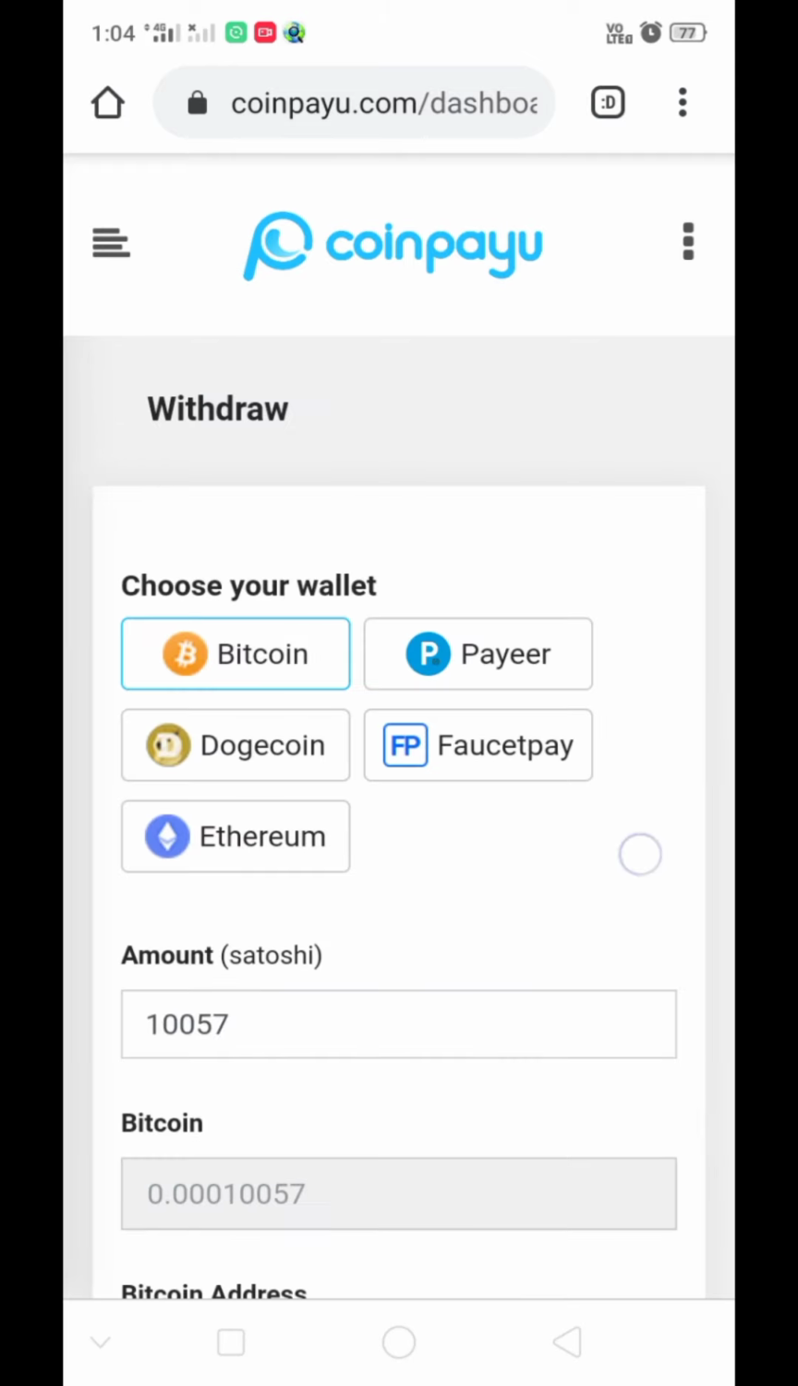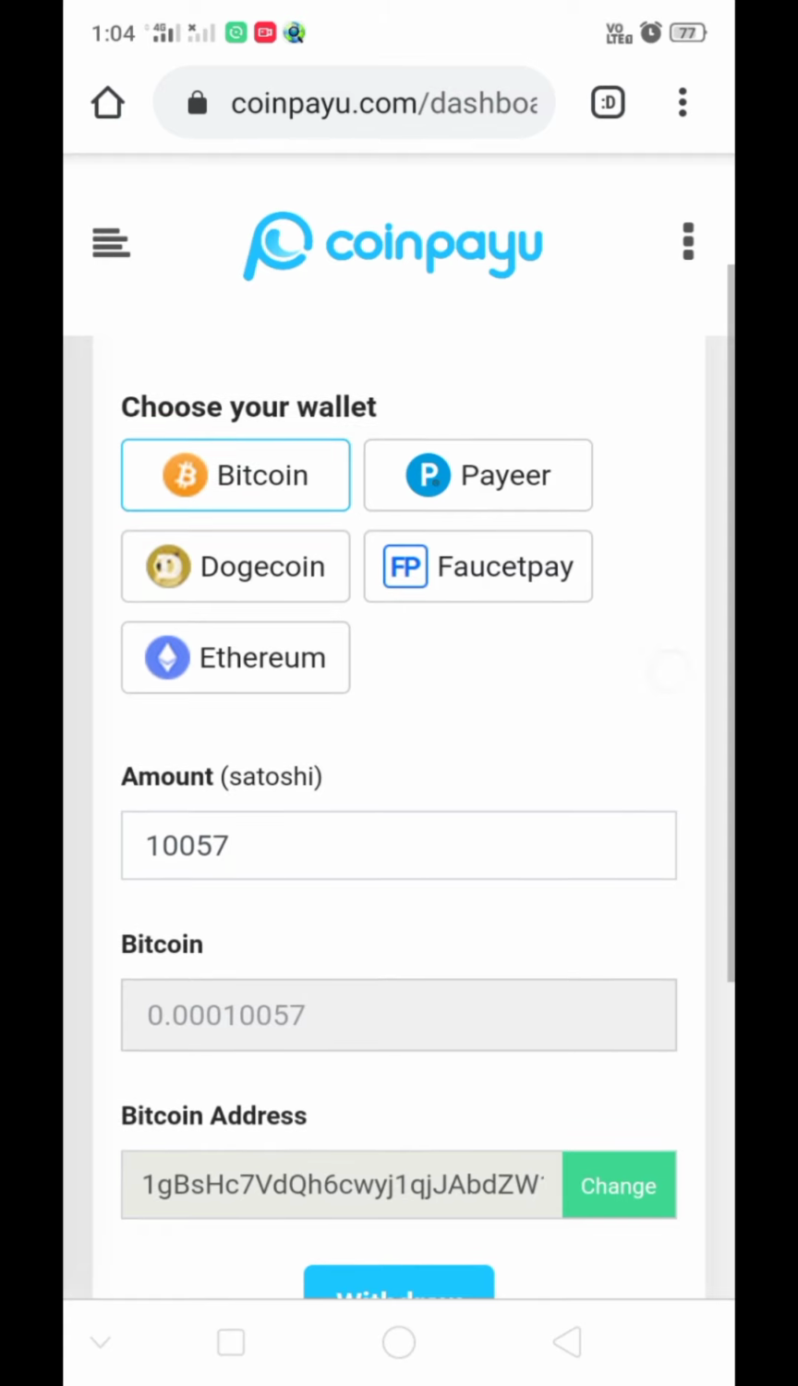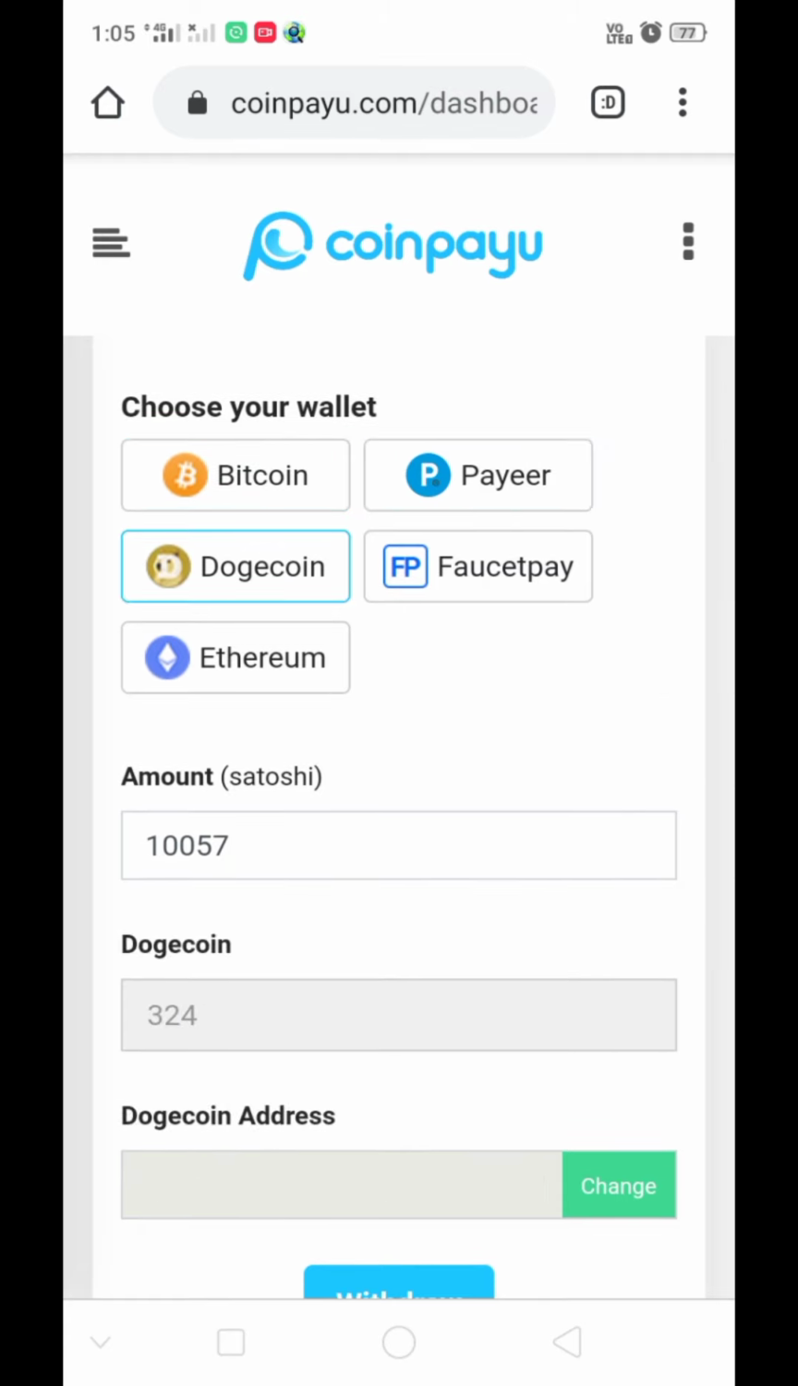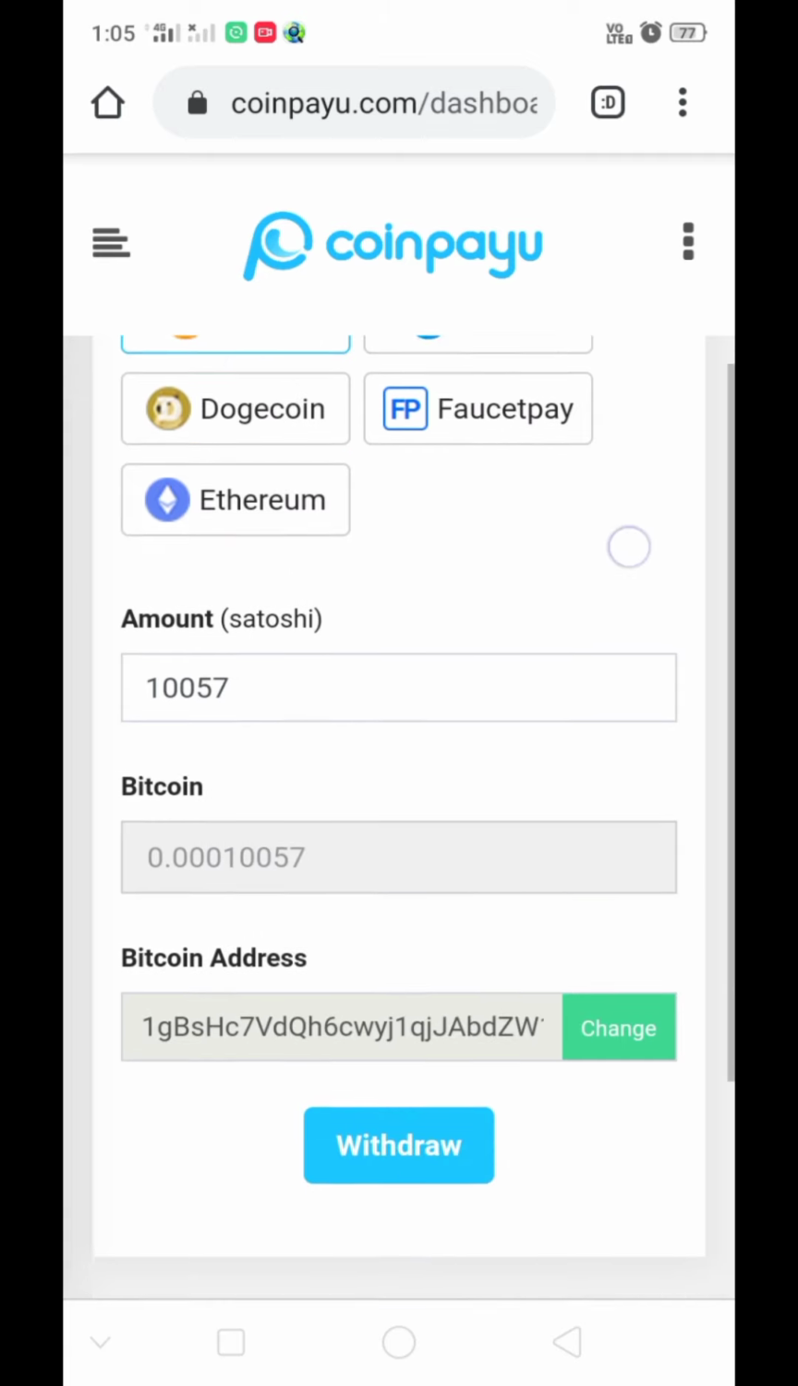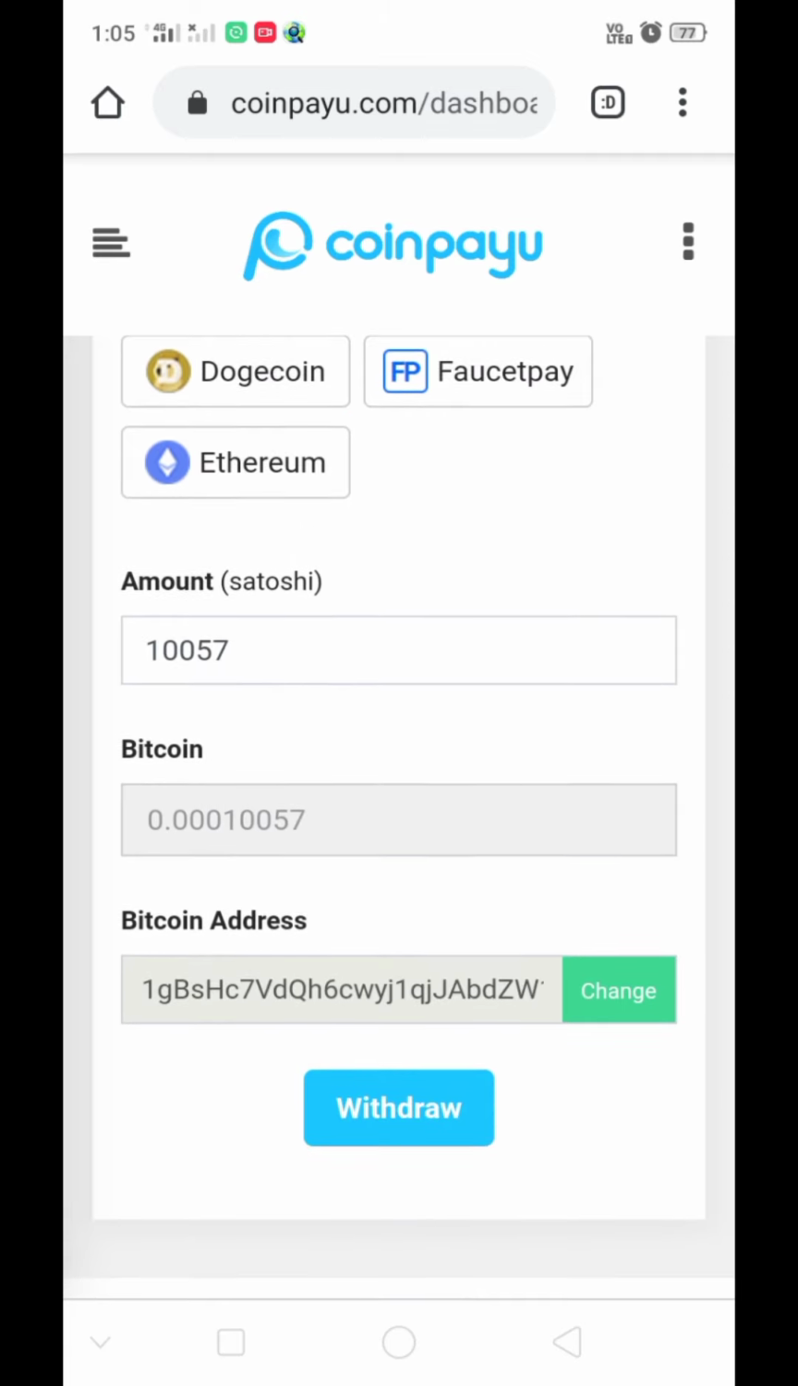See there, you can withdraw your Satoshis with any coin of this. Now I want to withdraw my Satoshis with Bitcoin. So now I select my Bitcoin. After you select, just click on withdraw.